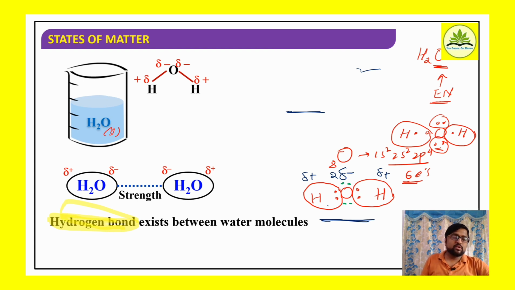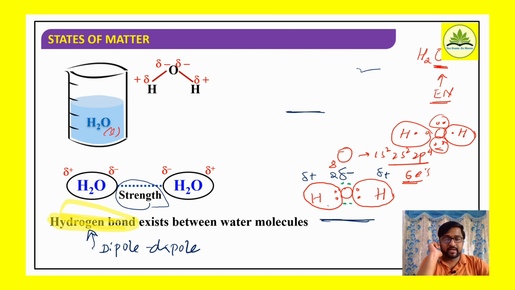Hydrogen bond is a special type of interaction which exists between or within molecules. Basically, a hydrogen bond is a dipole interaction, but strength-wise it is stronger than simple dipole interactions.